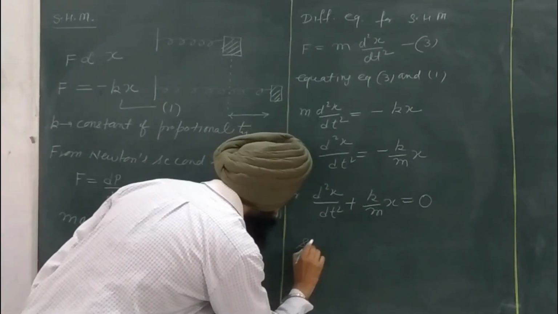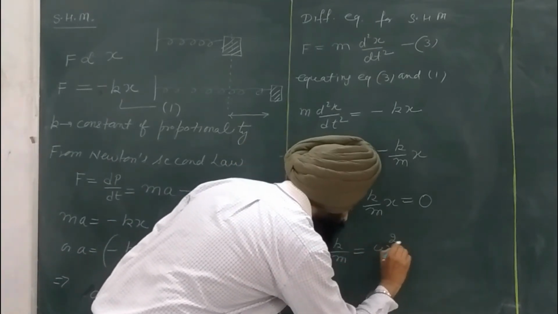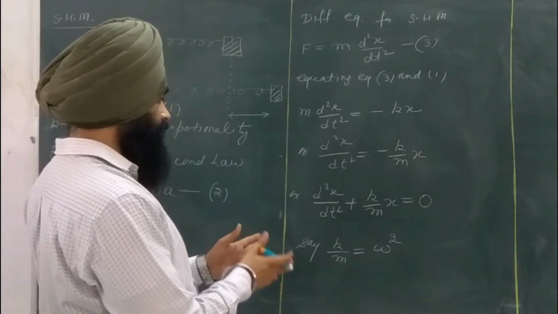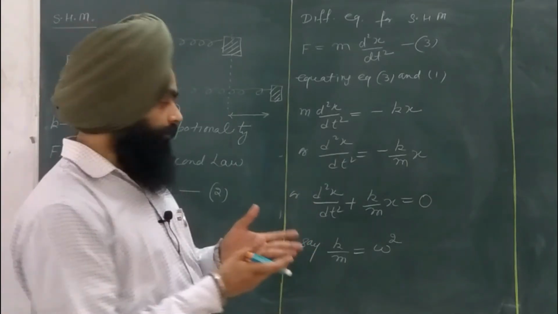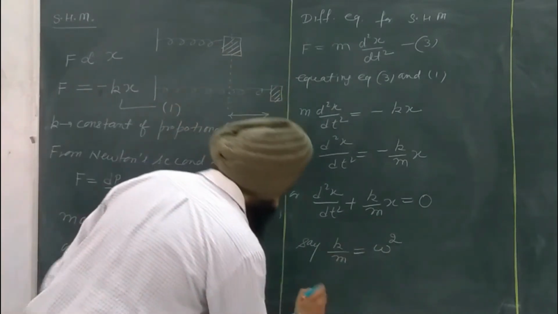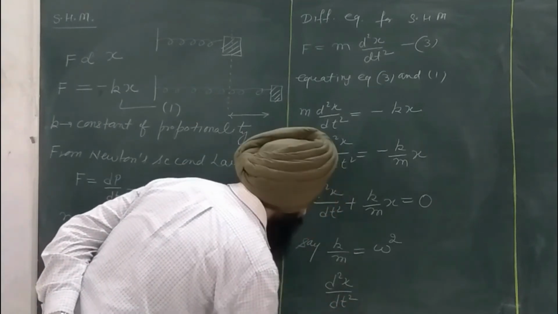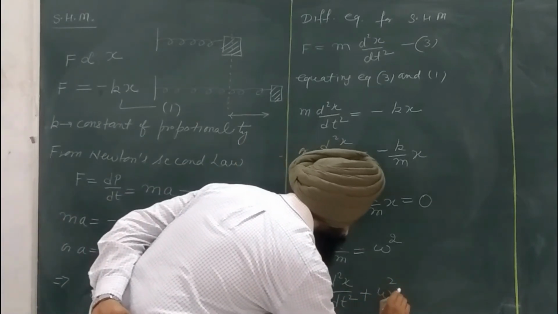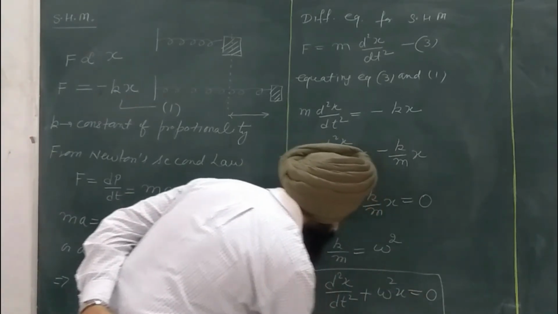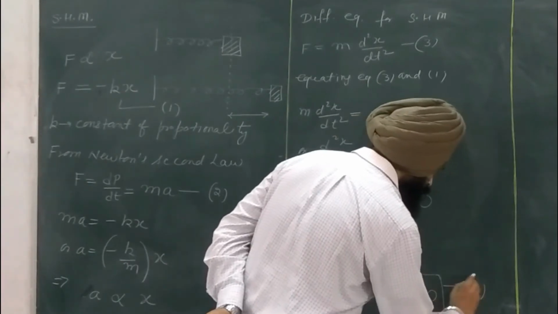Let us say k by m is equal to omega square. Here omega is the angular frequency. So if I put omega square instead of k by m, the differential equation comes out to be d square x by dt square plus omega square x is equal to 0. So this is the differential equation for the simple harmonic motion. Let it be equation number 4.